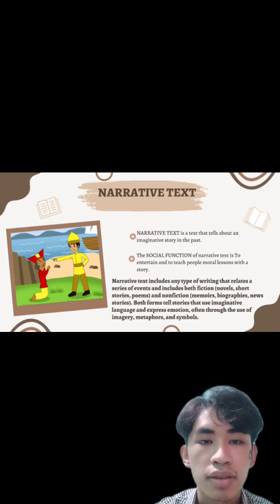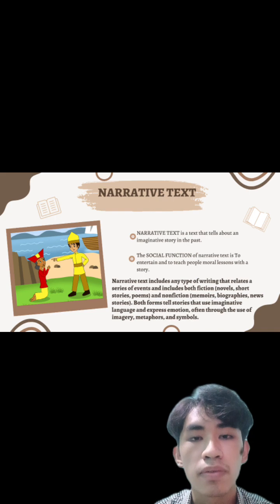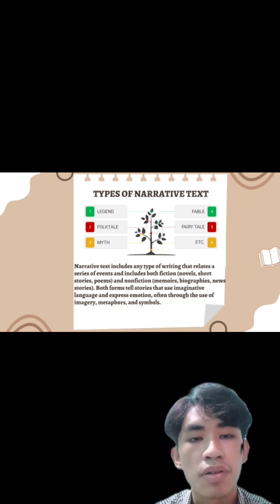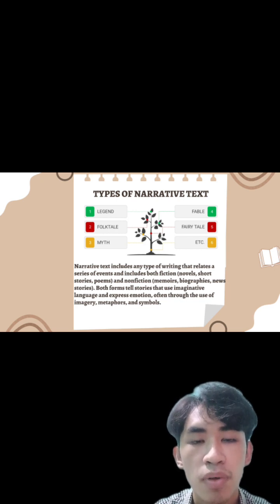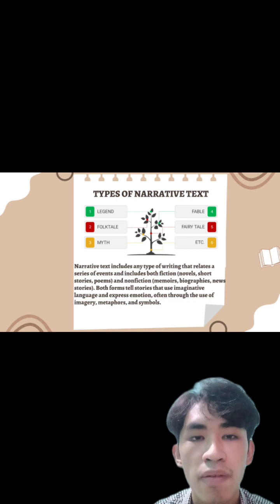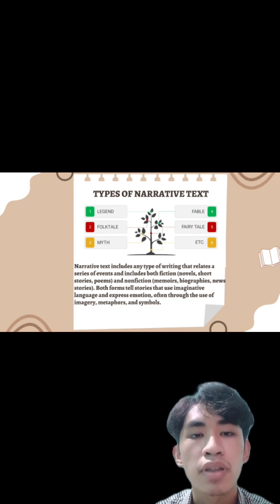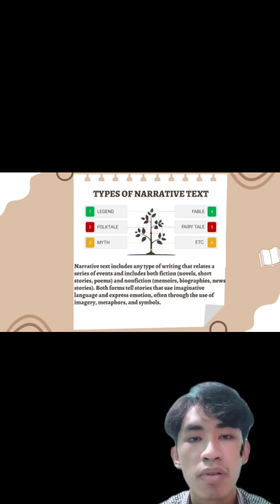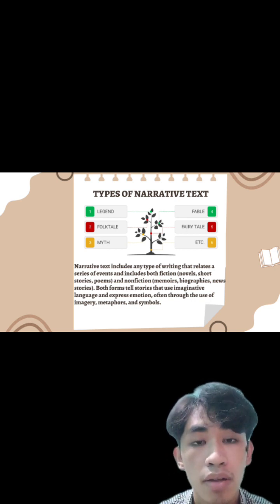Okay, let's move to the next. The next is the types of narrative text, of which there are 5 that I included in this video. The first one is legend. I think I don't have to re-explain what a legend is. The next is a fable. The next is folktale. After that is fairy tale. The last one is myth, and there are many more types of narrative text. You can look for it on the internet if you want more examples of it.